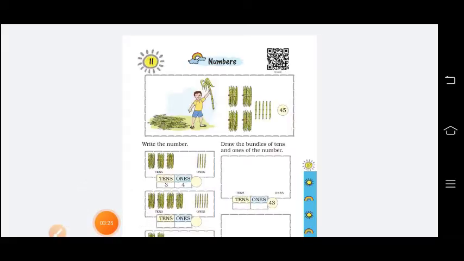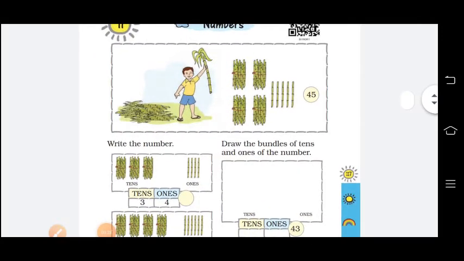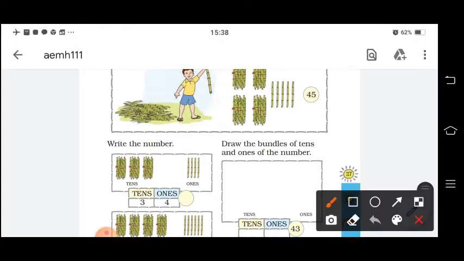Yes, here if you observe, see the boy, so many sugarcane sticks are there. What the boy has done, you have to count. 1, 2, 3, 4, like that. If you count, in between you might forget. So the best way is he makes groups of 10, 10, 10. So how many groups of 10 are there? We can make it easily.